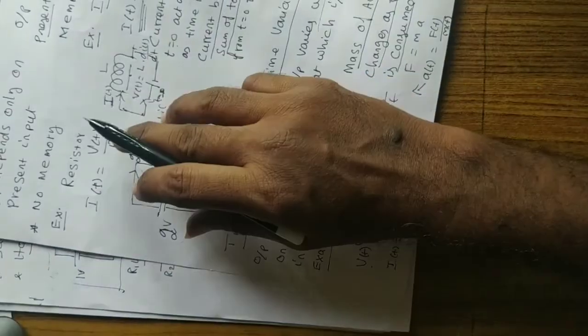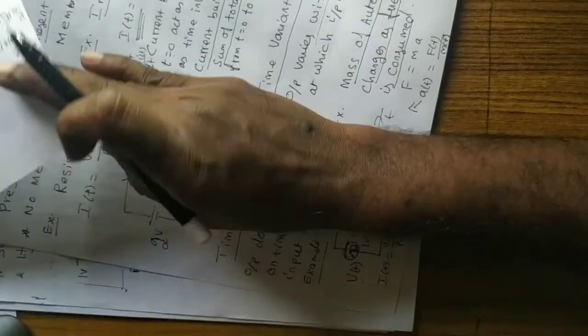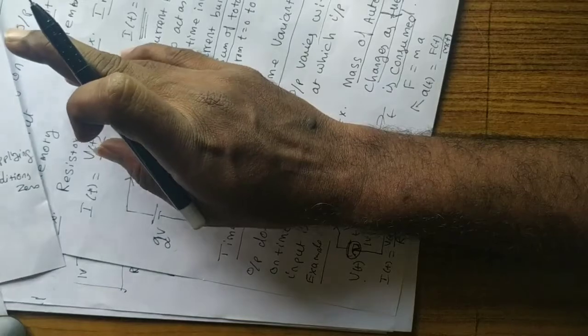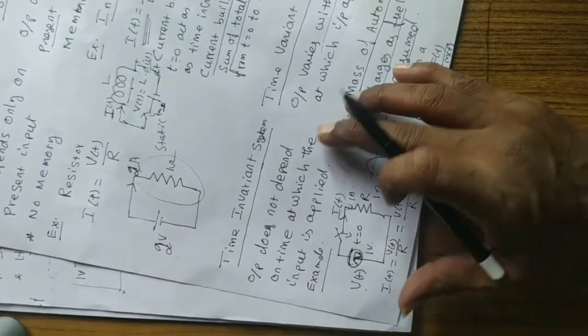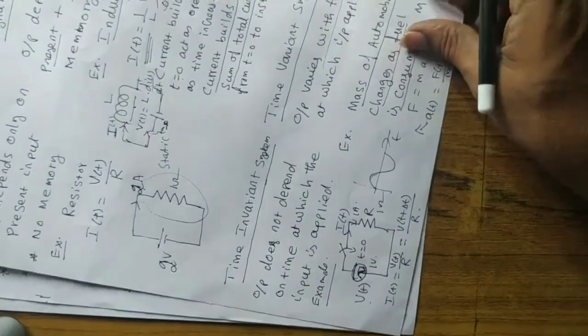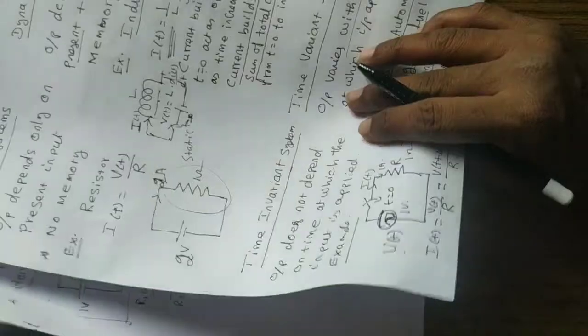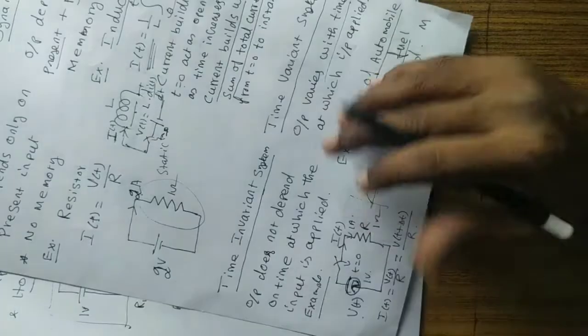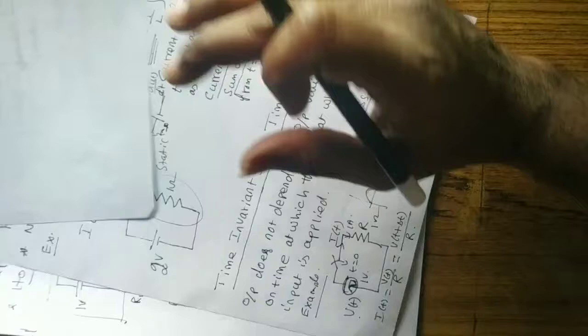And another classification is... so these are some of the classifications of the system.